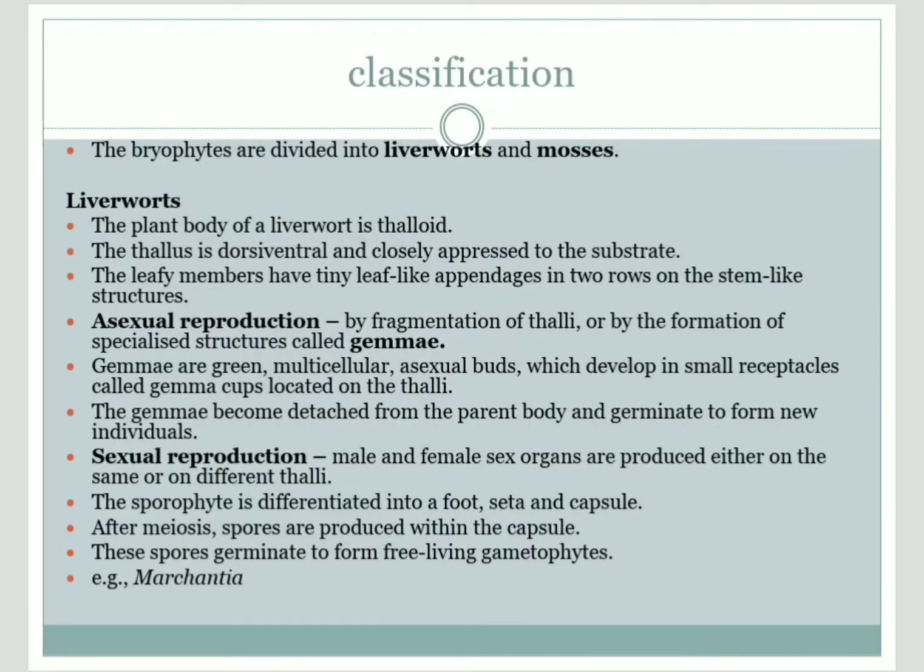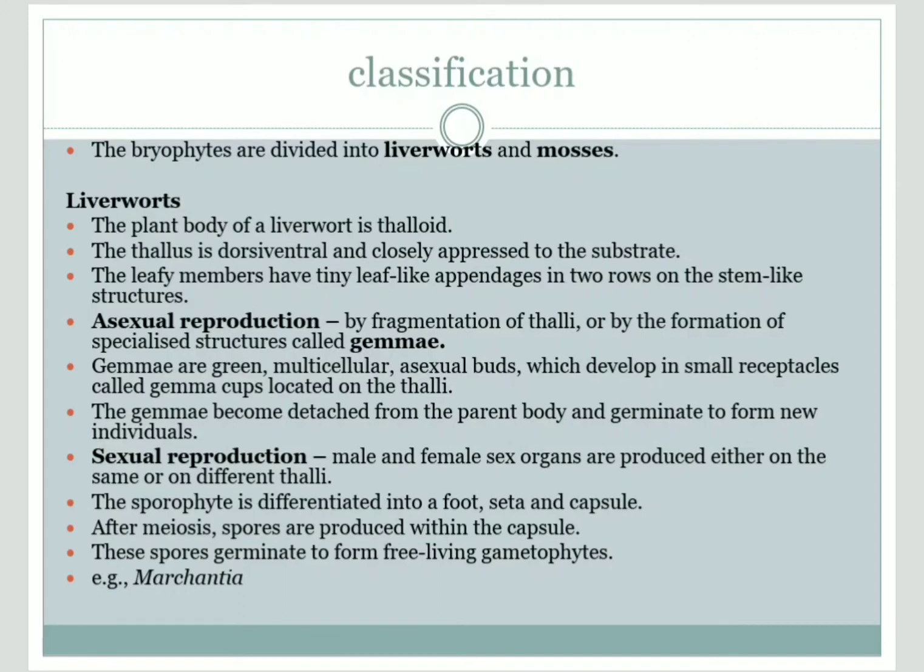Now the classification of bryophytes: they are divided into liverworts and mosses. Liverworts have a flattened thalloid, dorsiventral body which looks like liver lobes, so that's why we call it liverwort. The leafy ones have tiny leaf-like appendages, with stem-like and root-like structures. Asexual reproduction takes place by fragmentation and by special cup-like structures we call gemma cups. These are like asexual buds, green multicellular structures, which develop in the gemma cups on the thallus, and when they separate from the parent body, they germinate into new organisms.